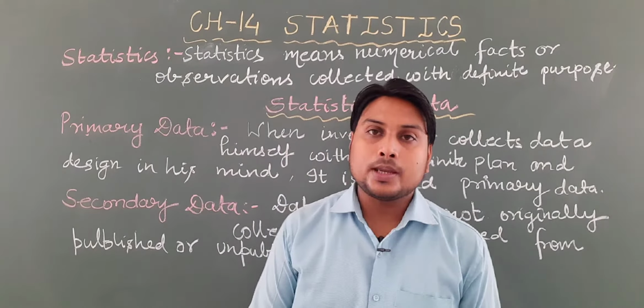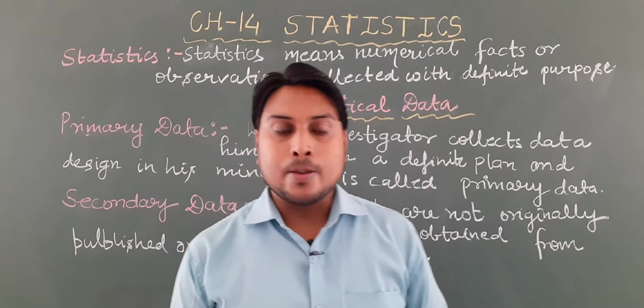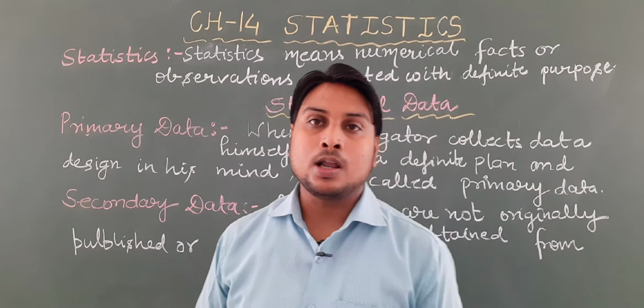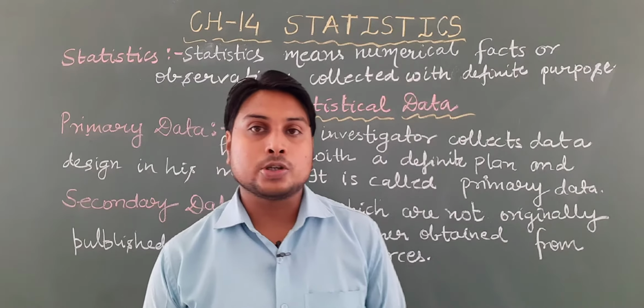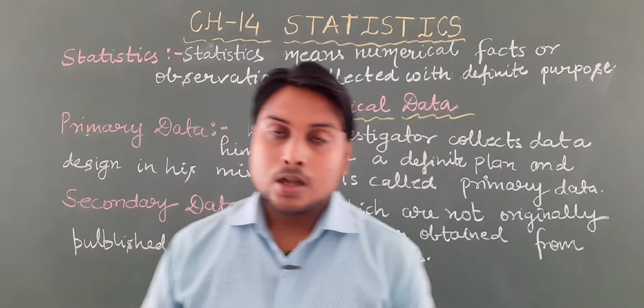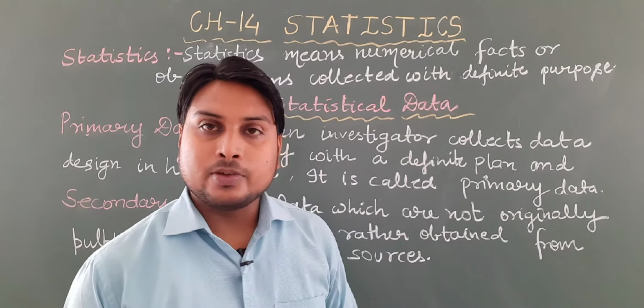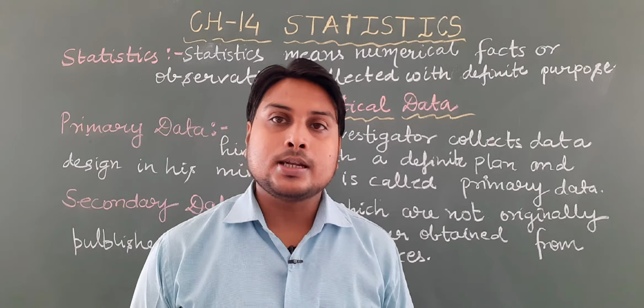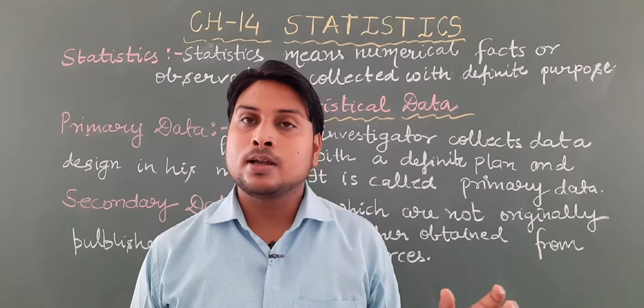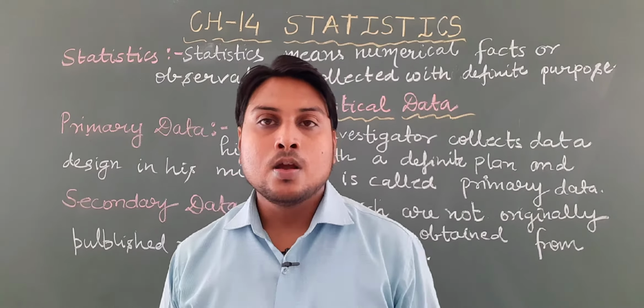Students, I want to make it clear that the major portion of this chapter has now been removed from your syllabus. After this topic, we will study the frequency distribution, and there are exercises 14.1 and 14.2.